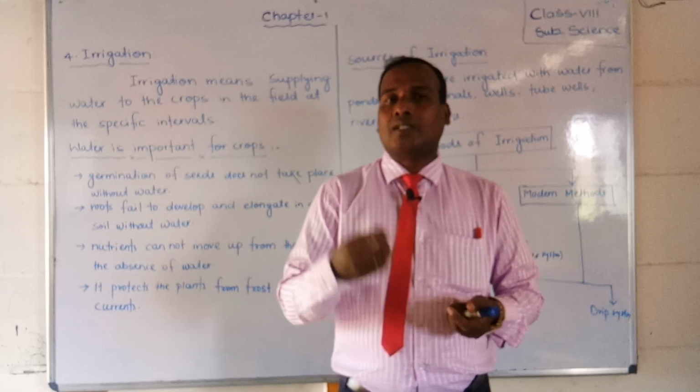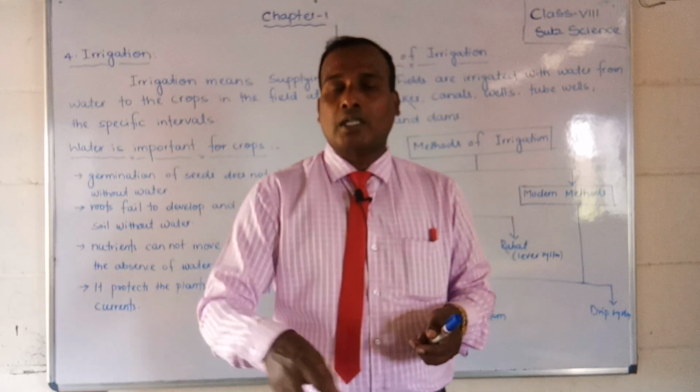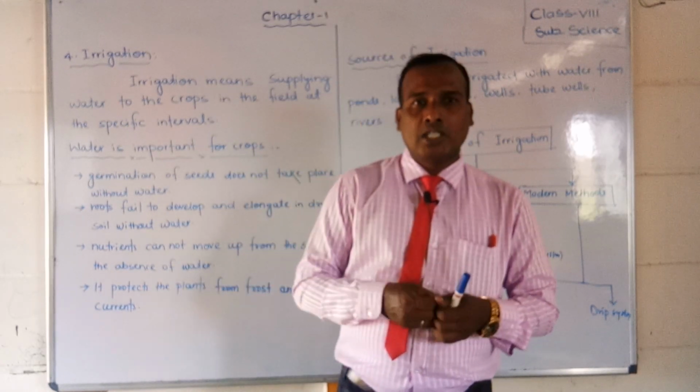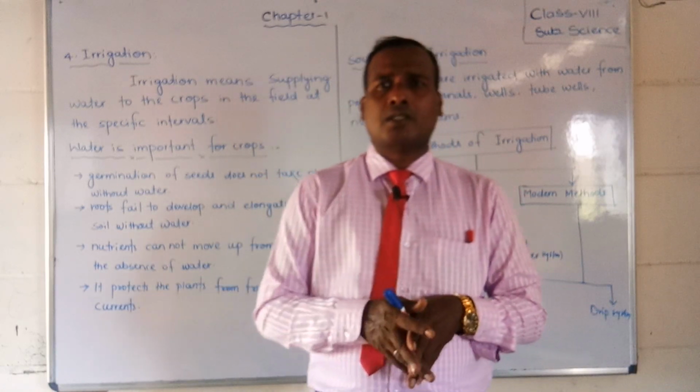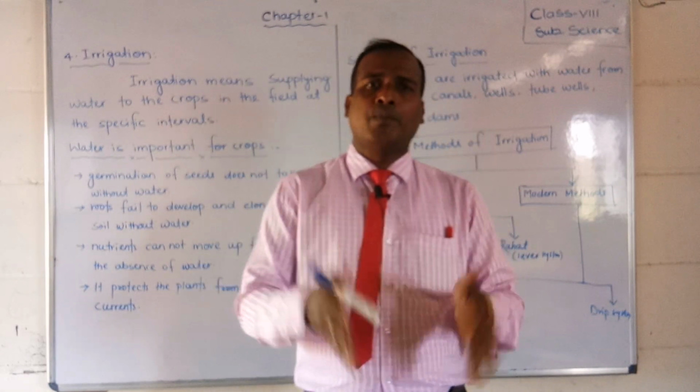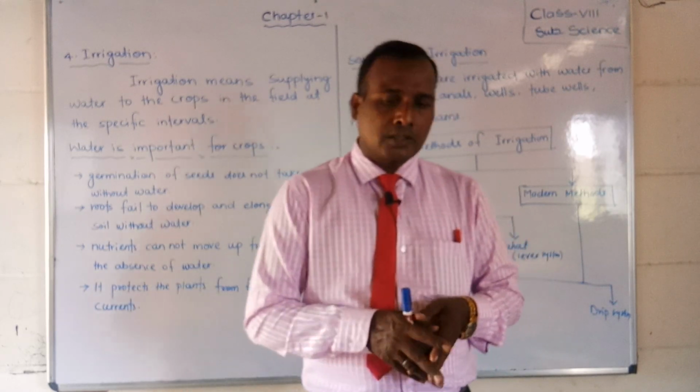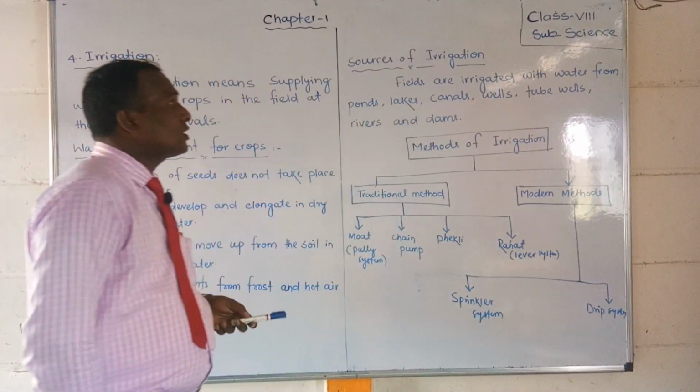If there is water, then what will happen? Through the roots it can receive water and carry out transpiration. So these are the important points about the importance of water for the plants. Now students, we will discuss the sources of irrigation.